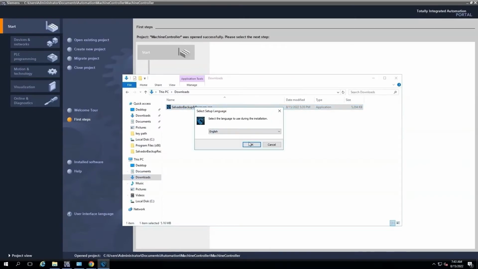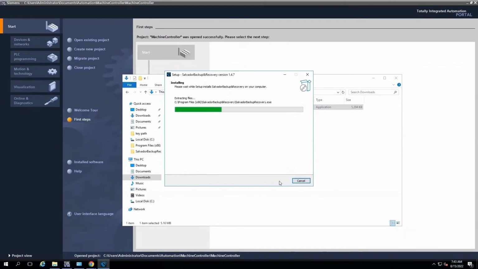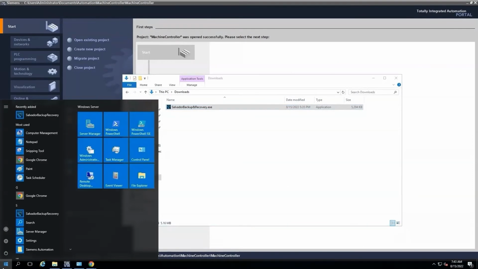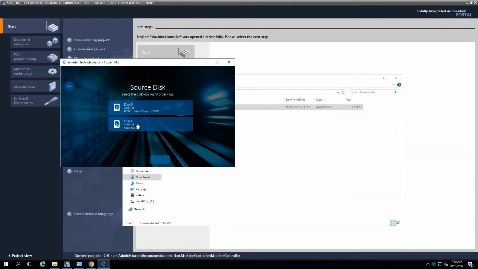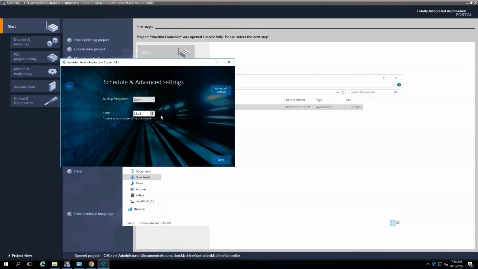The installation is easy, less than 1 minute of installation. It includes the source disk you wish to back up, the frequency required, and additional personalized settings.